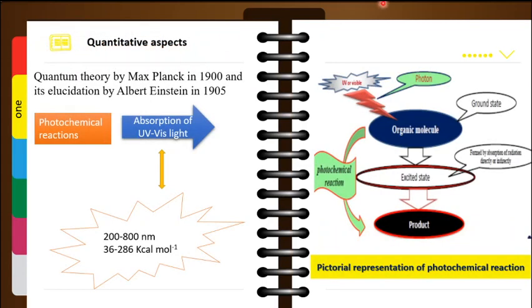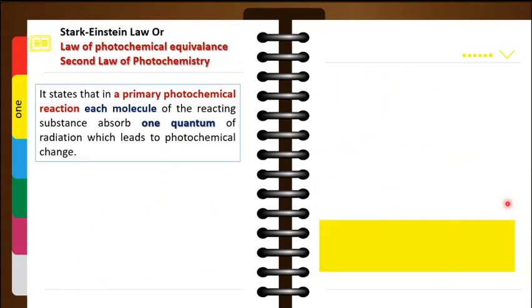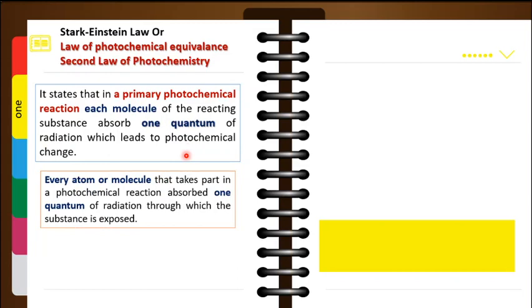Now going back, you will notice that the first step involves the absorption of light. The absorption of light leading to the excited state is a primary photochemical reaction. And then the excited state giving the product, or the excited state following some other pathway, refers to the secondary step in a photochemical reaction. So the second law of photochemistry is limited to what? It is limited to the primary photochemical step or the primary photochemical reaction. So what this law tells us is that there is an equivalent relationship between the molecule and the number of photons or quanta absorbed. So each molecule, one quantum, means what? One molecule will absorb one quantum of energy or one photon of energy.